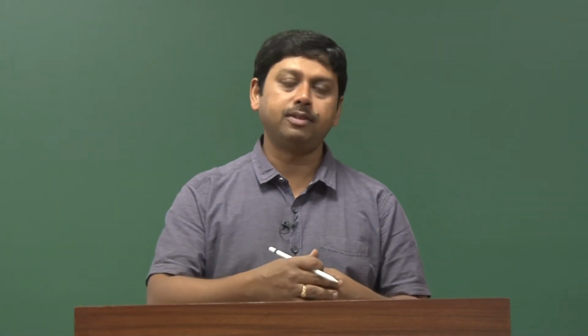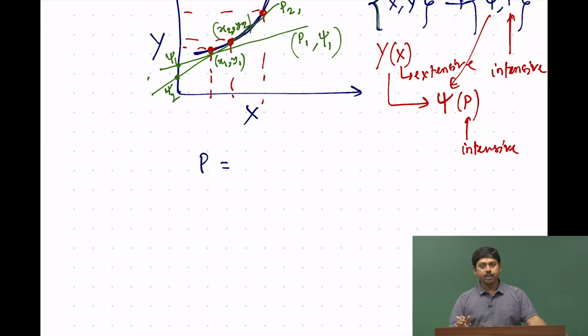The reason is just that we want to express a function in terms of an intensive variable for our convenience, because it is convenient to measure temperature. You know that, right? There are several ways to measure temperature, but there is no way to measure the entropy of a system. So, if you cannot measure the entropy of a system, we cannot get the value of u. But if we cast the same information into something else where we can measure temperature, then we get the information about the thermodynamic system much more easily. So, that is the reason for converting one set of pairs of points to another set of pairs of points. Now, how do we do that?